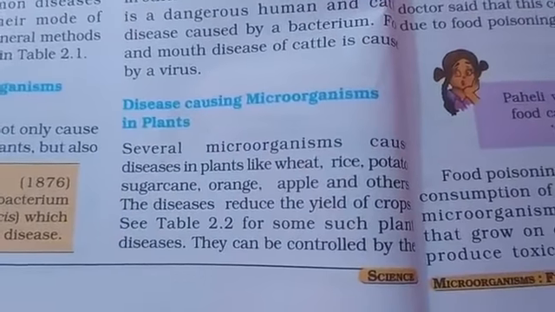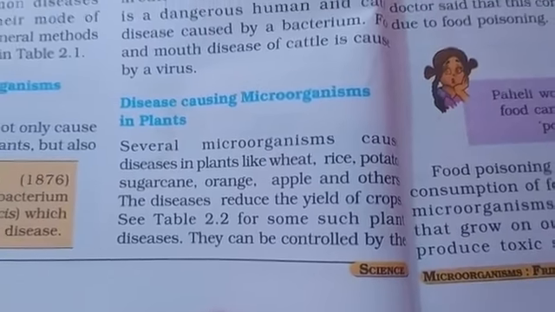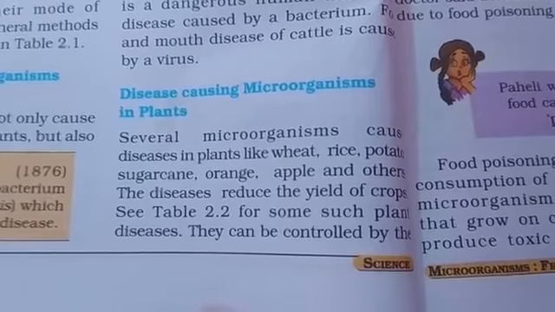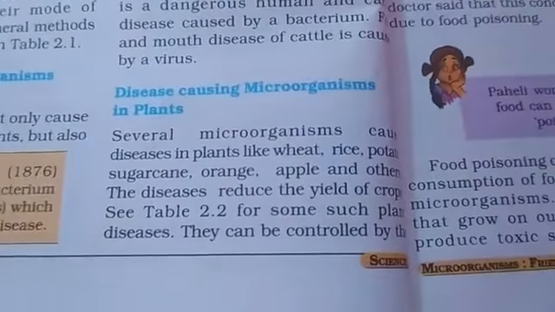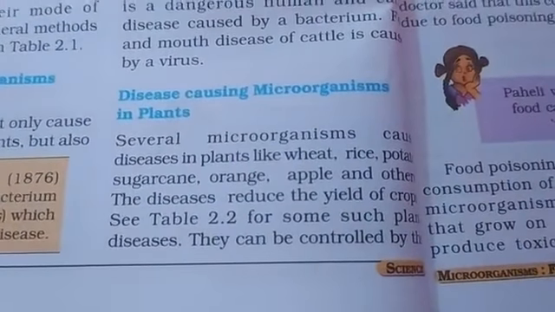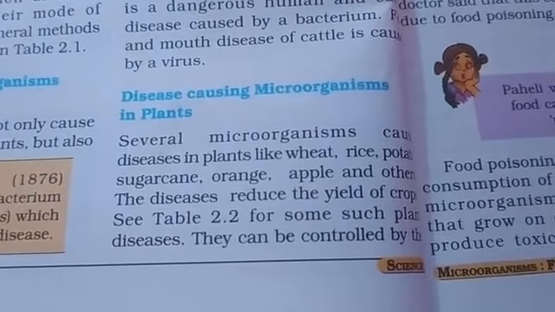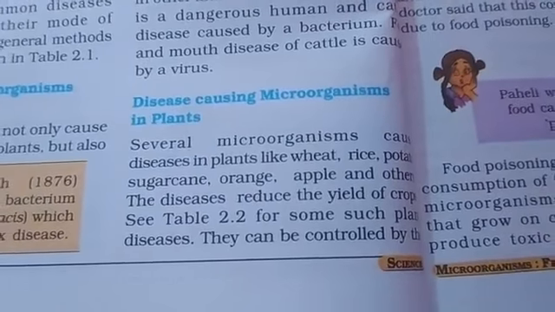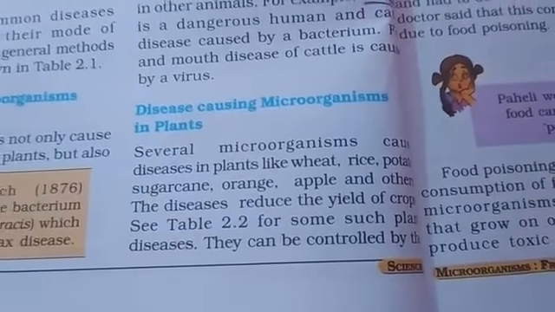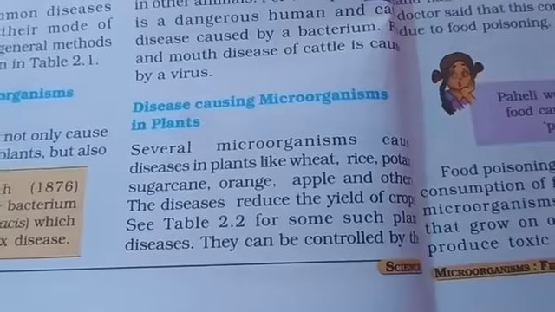Let us move on to the disease causing microorganisms in plants. Several microorganisms cause diseases in plants. In the agricultural field, we can see different types of diseases. A disease caused by bacteria is called a bacterial disease, by a virus a viral disease, and by fungus a fungal disease.